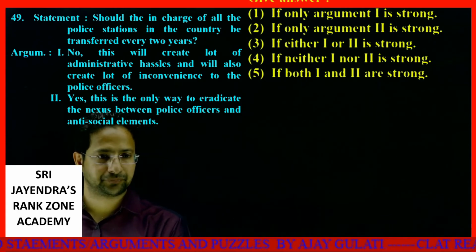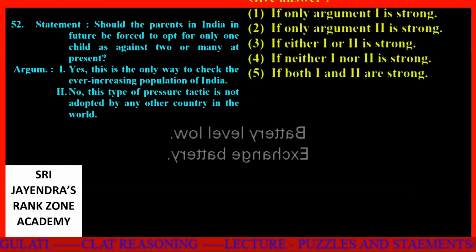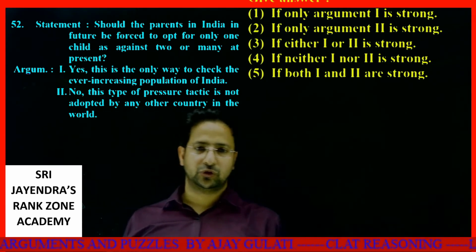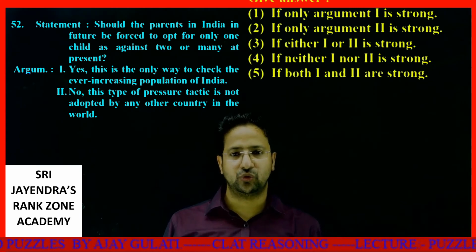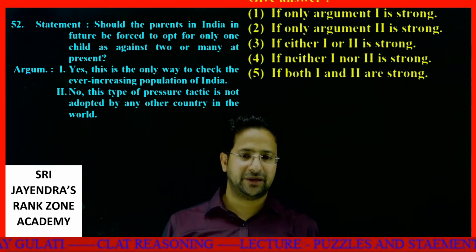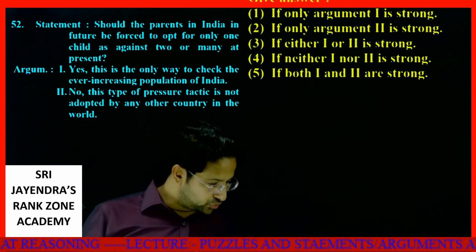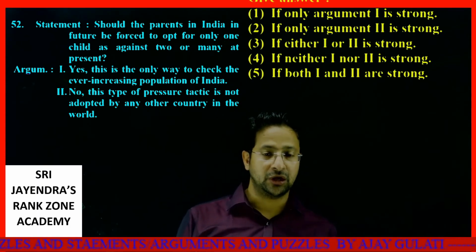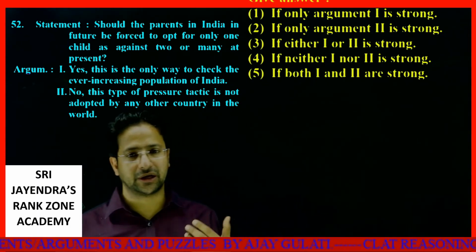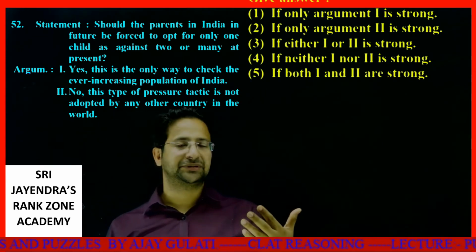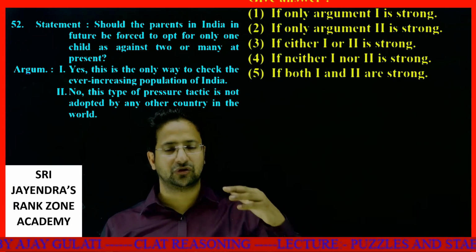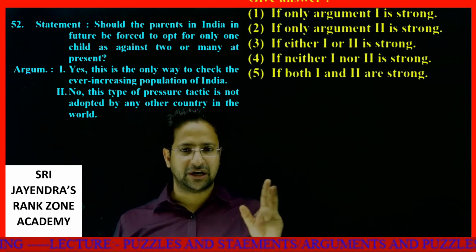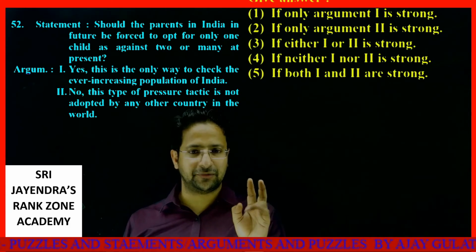Let's take one more. The next one is, should the parents in India in future be forced to opt for only one child as against two or many at present? That is, Indian parents should be allowed only one child rather than two or many children. That is actually happening in India. Right now we can have two, three or more. Although government is trying to not give any subsidies, any waivers or any provisions for the third child and so on. But till that first two, the government is also trying to control the population by allowing only two.